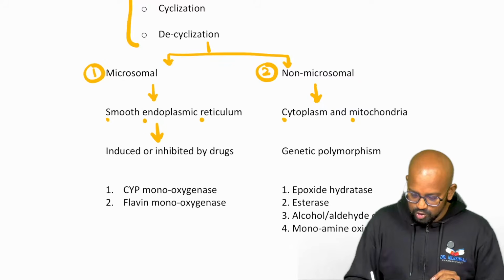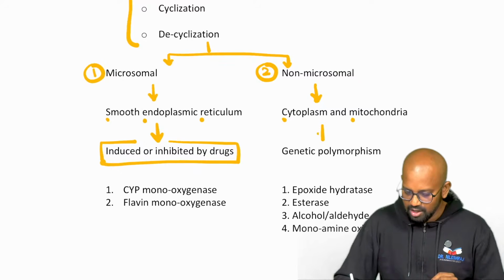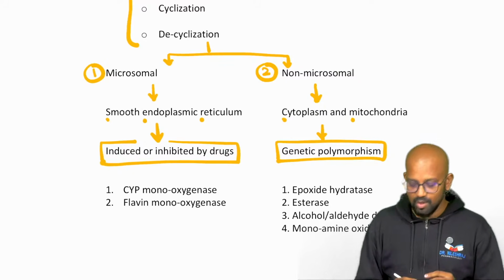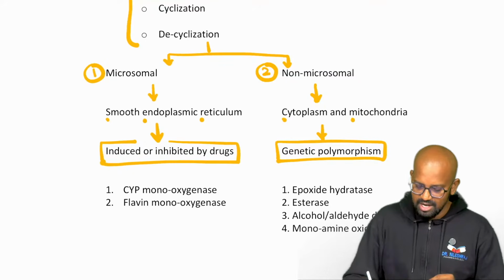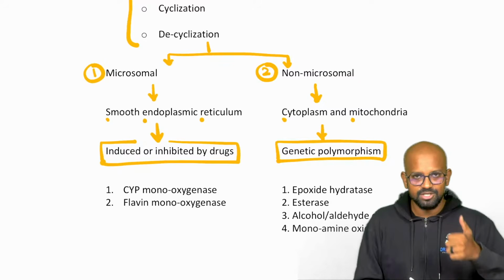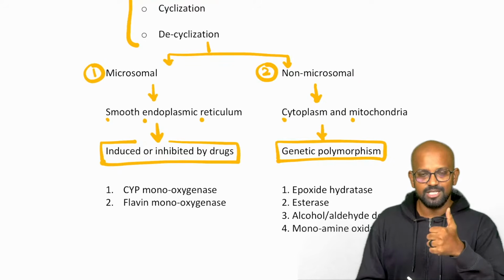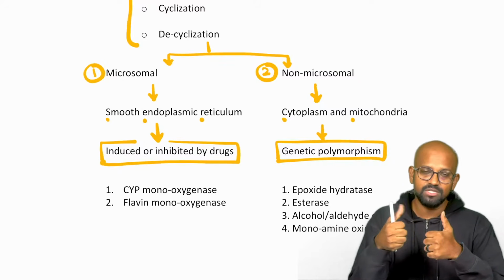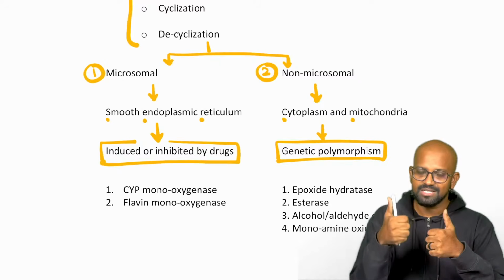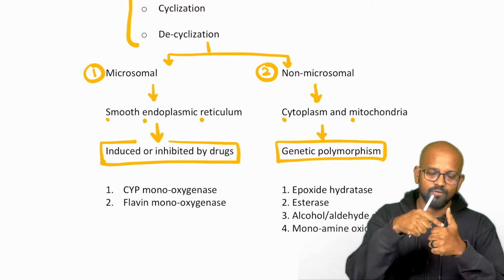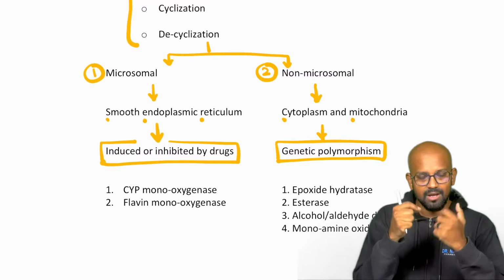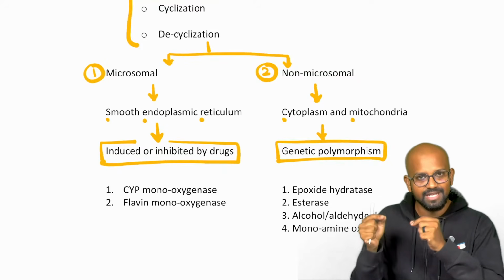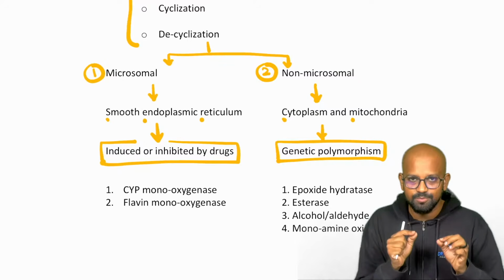And this microsomal metabolism can be either induced or inhibited by drugs, whereas non-microsomal metabolism, mostly these are governed by genetic polymorphisms. What's the concept of induced or inhibited by drugs? See, when a patient is under a single drug therapy, and the patient is being added one more drug, the second drug, this second drug might be inducing the metabolism of the first drug, or the second drug might be inhibiting the metabolism of the first drug. How is it going to be happening? By induction or inhibition of these microsomal enzymes. I hope this point is clear.